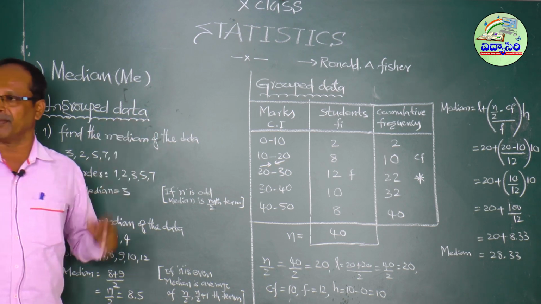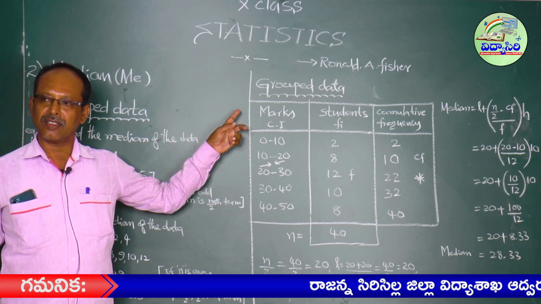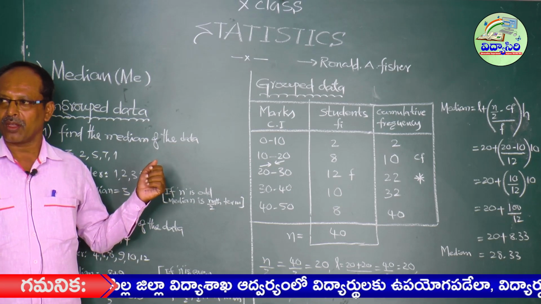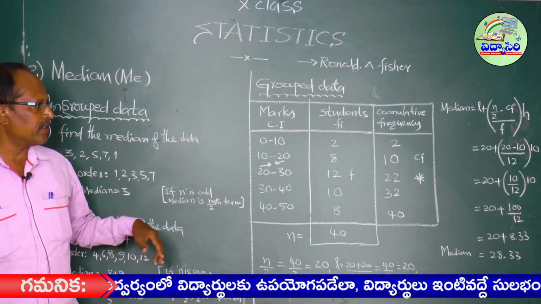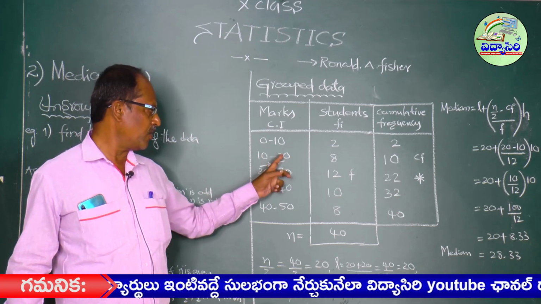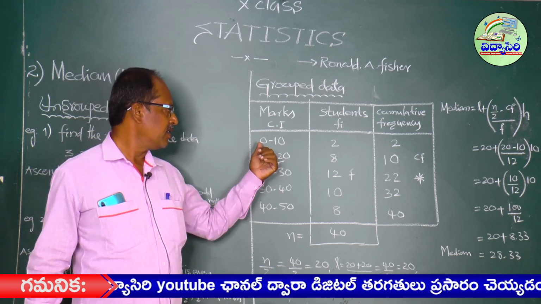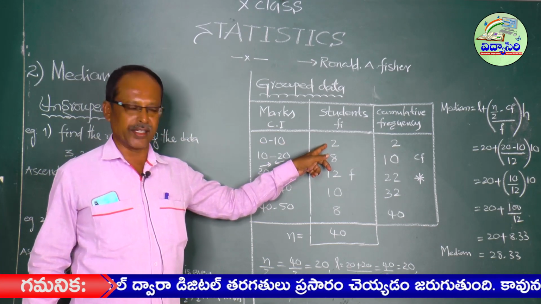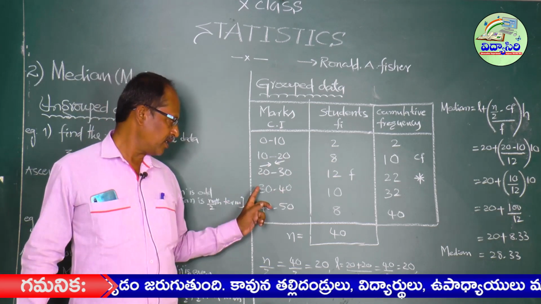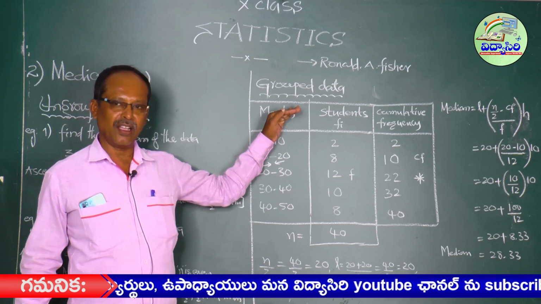Next, grouped data. Here a table is given, the marks students secured in SA1. The table shows marks and students. Marks: 0 to 10, 10 to 20, 20 to 30, 30 to 40, 40 to 50. Students who secured 0 to 10 marks: 2 students. 10 to 20, 8 students. 20 to 30, 12 students. 30 to 40, 10 students. 40 to 50, 8 students. This is our given data.